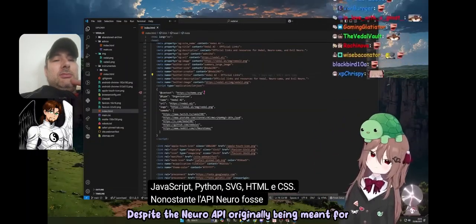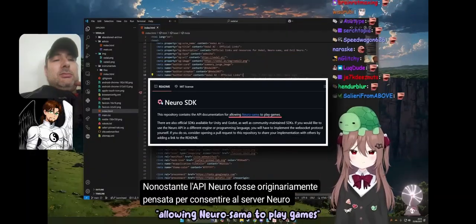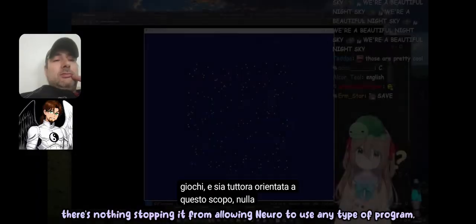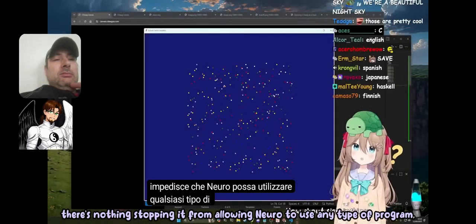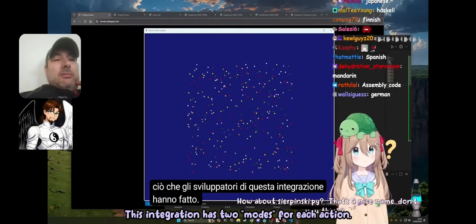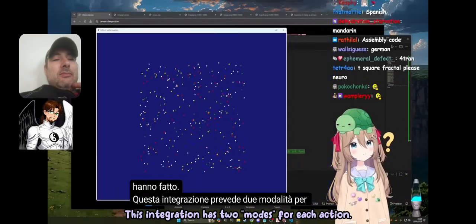Despite the Neuro API originally being meant for allowing Neuro to play games, and is still geared towards that to this day, there's nothing stopping it from allowing Neuro to use any type of program, and that's exactly what the developers of this integration have done here. This integration has two modes for each action.